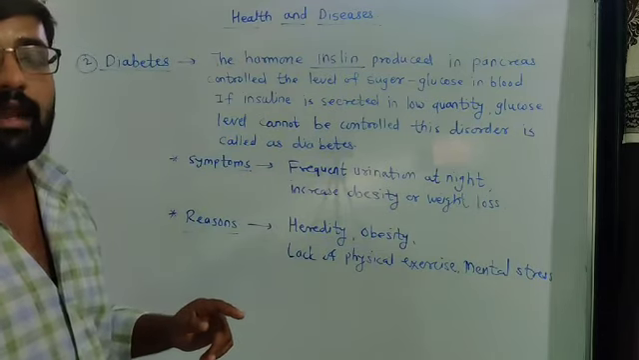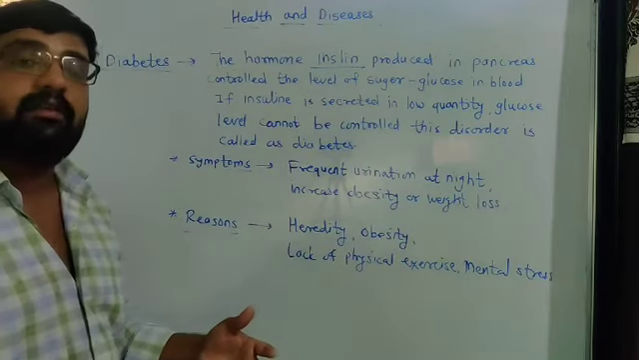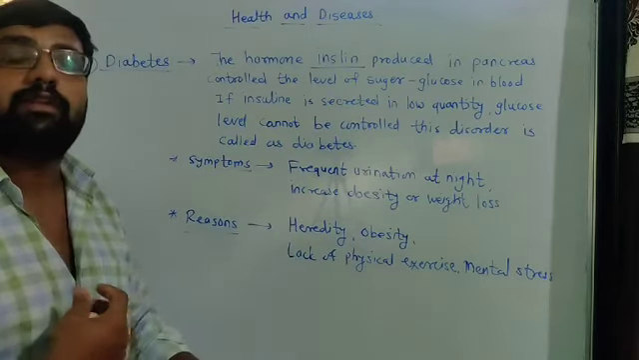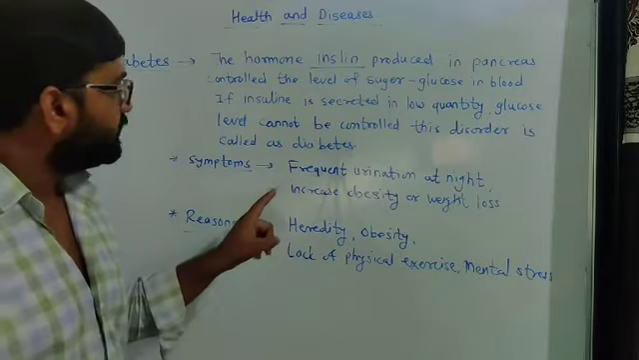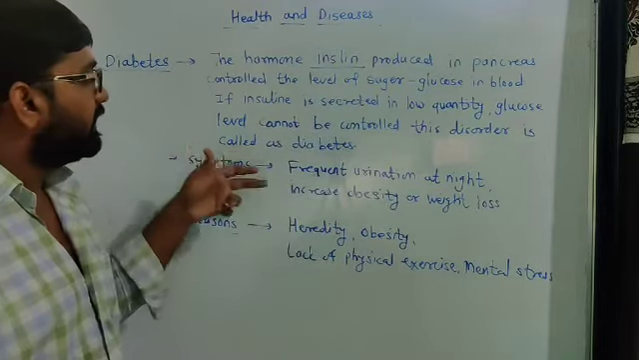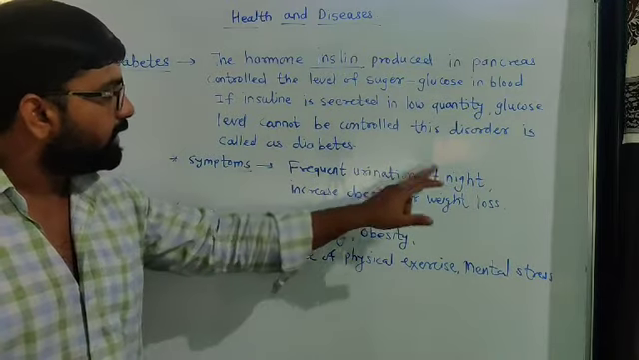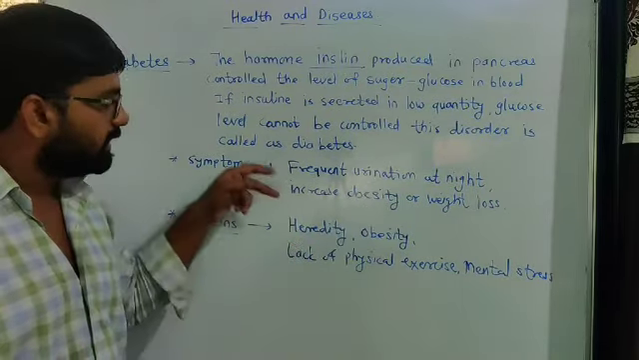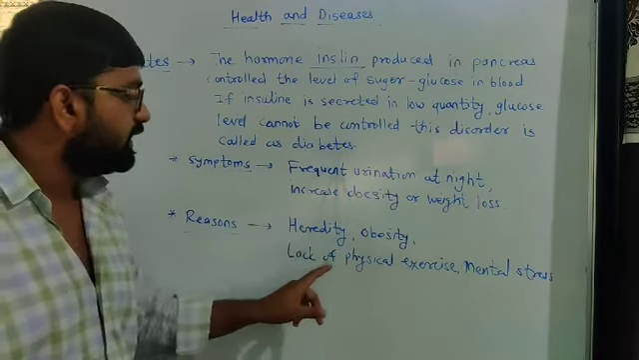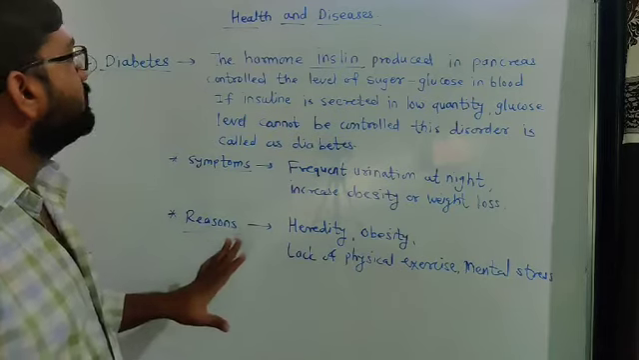Sometimes we see that some people have to take insulin injections from outside. If their blood sugar level is very high, they have to supply insulin from outside into their blood. So insulin is an important secretion from the pancreas, and it is the cause of diabetes. The symptoms are frequent urination at night, and increased obesity or weight loss. And the reasons are heredity, obesity, lack of physical exercise, and mental stress. These are some important reasons for this disease,